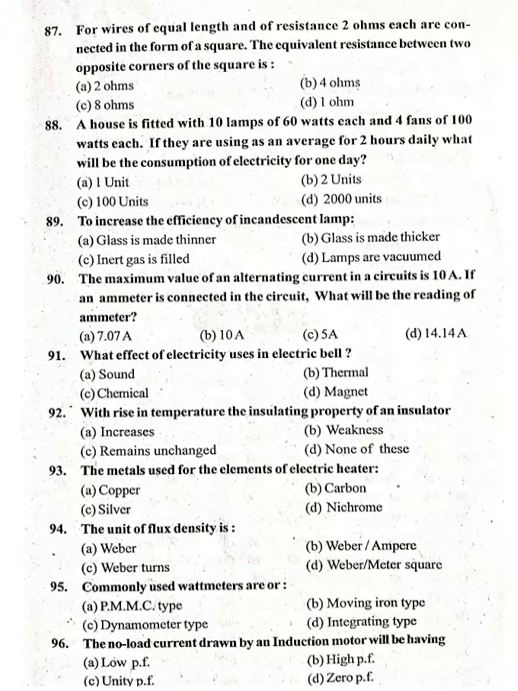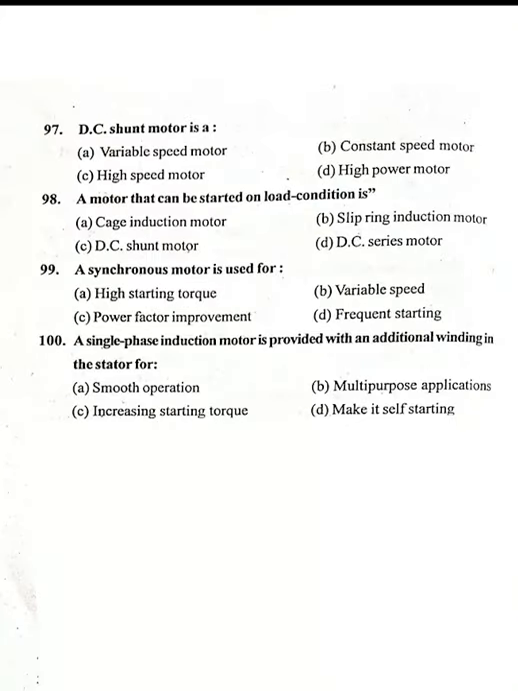The no load current drawn by an induction motor will be having. Moving to next question. DC shunt motor is a 97 option B, constant speed motor. DC shunt motor is a constant speed motor. 98th question. A motor that can be started on load condition. 98 option D, DC series motor can be started under loaded condition, okay.